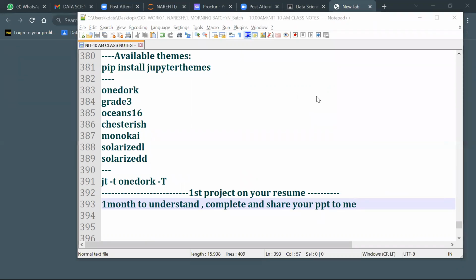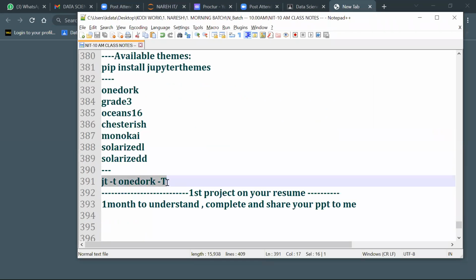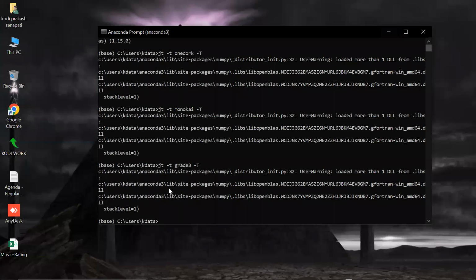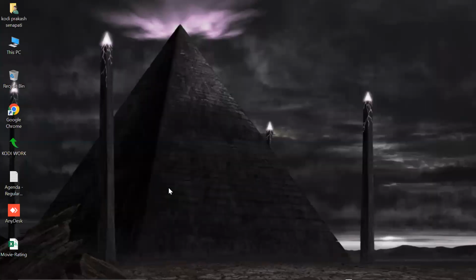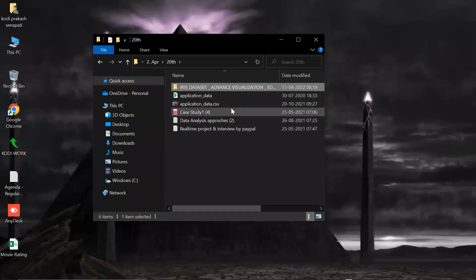Now let's say, so first install them. Okay, Rihan, first you need to pip install Jupyter themes, right? And after that jt -t and the theme name, and you install it. Okay, Rihan, you can install later. Just listen to me. All right, buddy. Yeah. Now exit. Clear, guys? Iris data sets. Can we work? Can we work, guys? Yep.